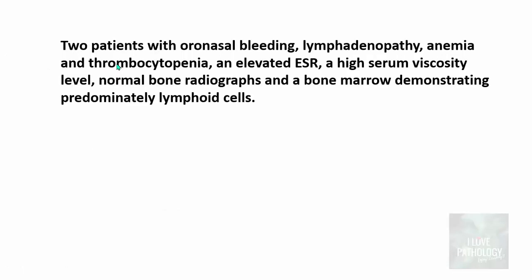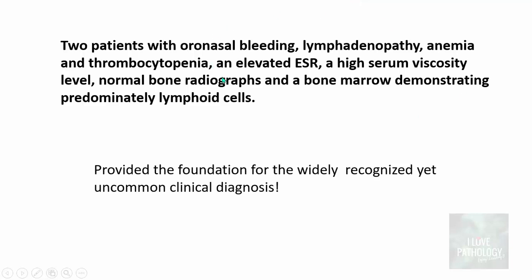The paper was about two patients with oronasal bleeding, lymphadenopathy, anemia, and thrombocytopenia with an elevated erythrocyte sedimentation rate, a very high serum viscosity level, but normal bone radiographs, and a bone marrow characteristically demonstrating predominantly lymphoid cells. So a very beautifully illustrated clinical scenario in that particular paper way back in 1944.